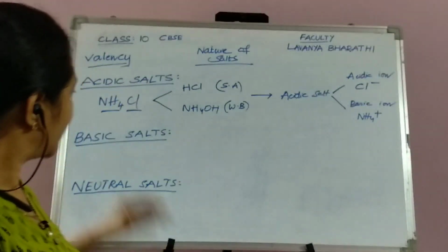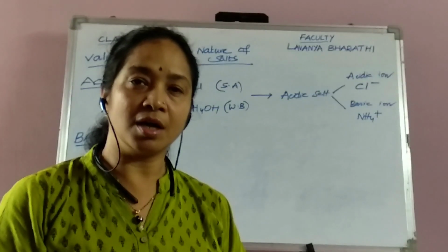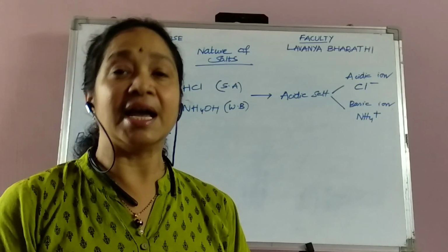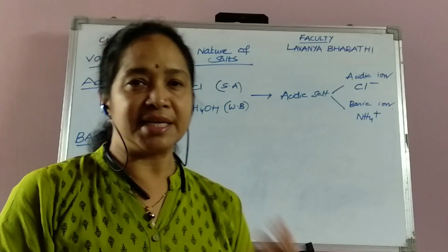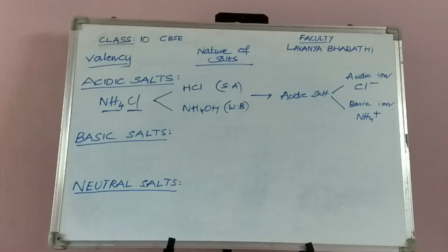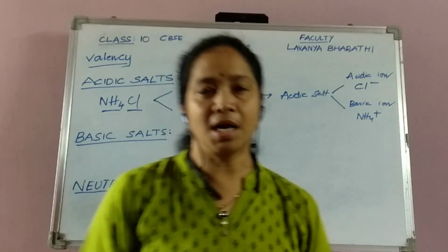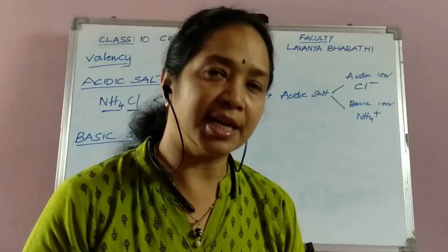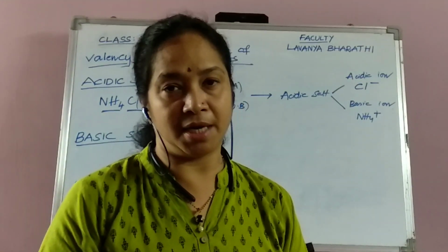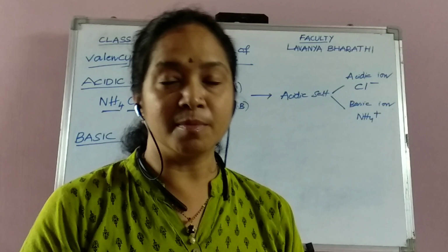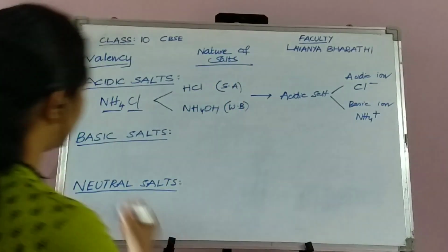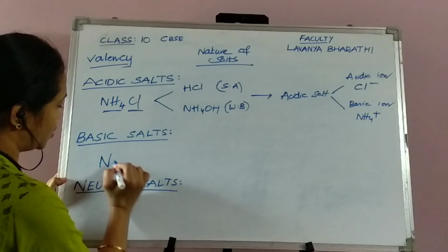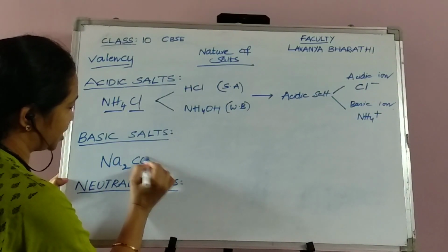In the same way, if you go with the second type of salt, it is a basic salt. Coming to the basic salt, I'm taking an example, sodium carbonate. The formula of sodium carbonate is Na2CO3. So here I'm writing sodium carbonate, Na2CO3.